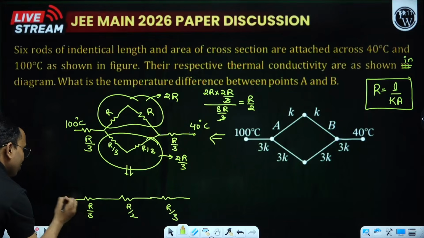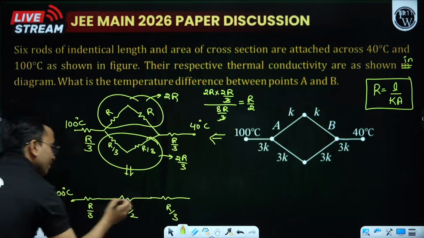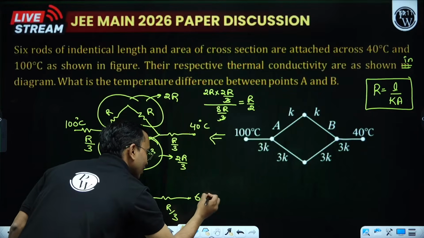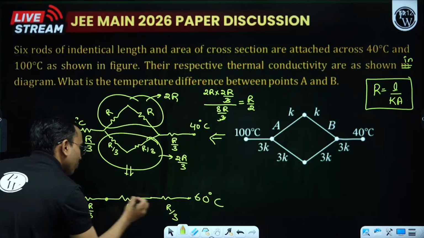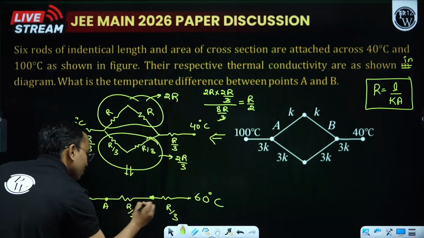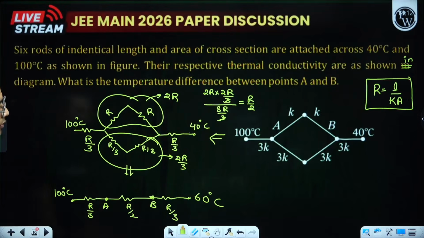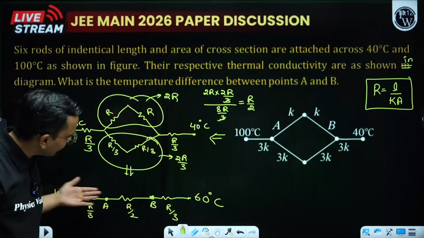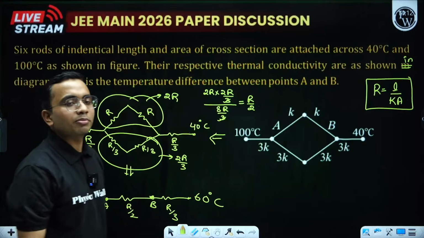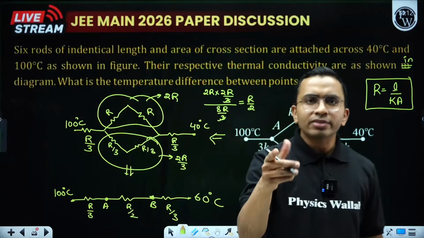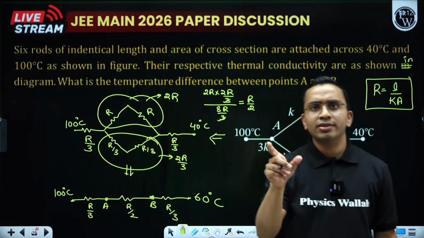This is having temperature 100 degrees Celsius. This is having temperature 60 degrees Celsius. I need the temperature difference between A and B. How to write the temperature difference? Write the thermal current into the thermal resistance. How do we write the potential difference? IR, isn't it? Potential difference across the resistor is IR.